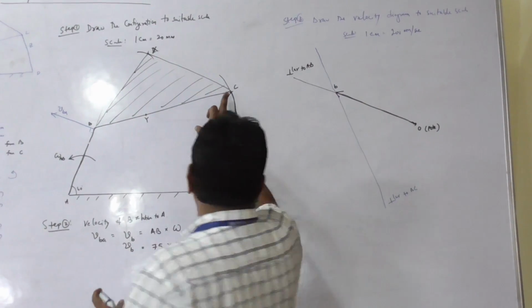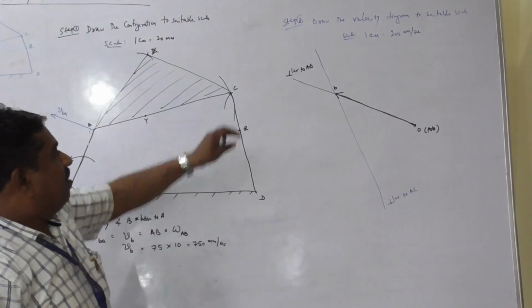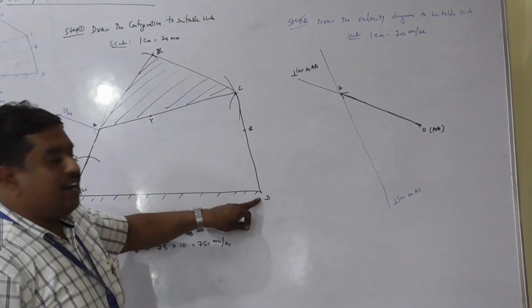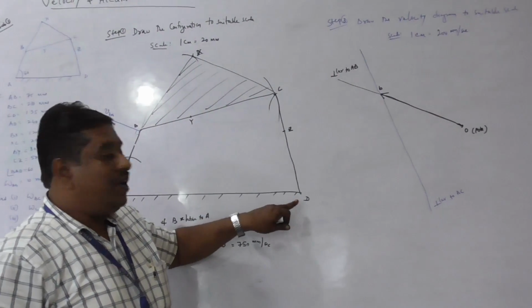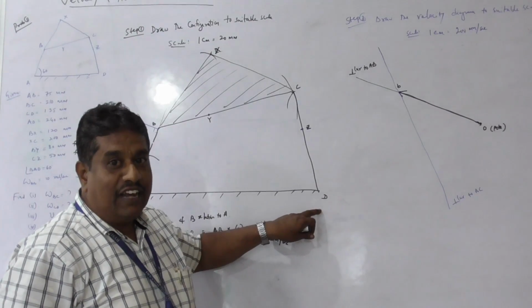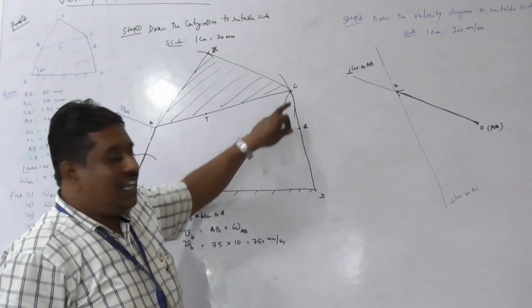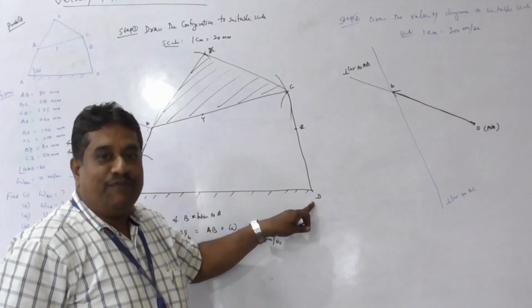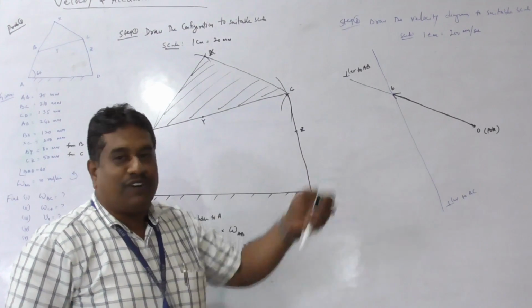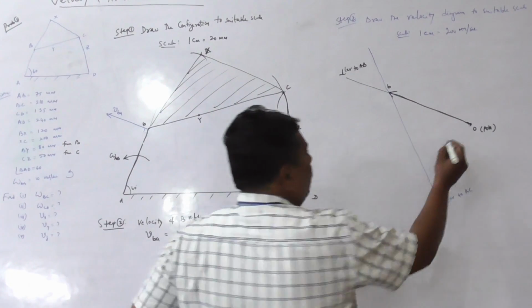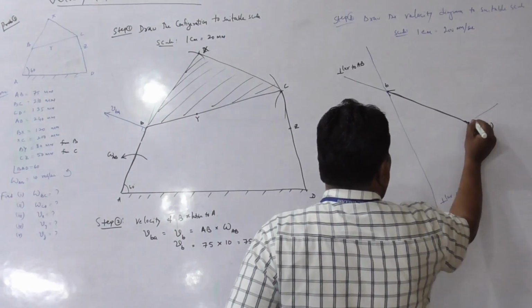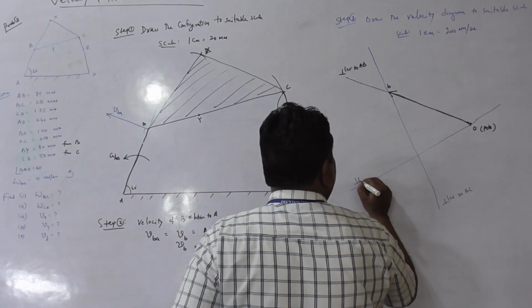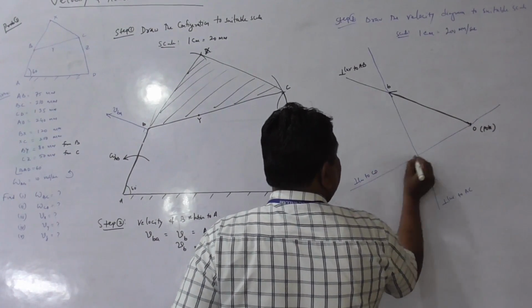Now I will consider the link CD. Velocity of C relative to D becomes an absolute because D is a fixed point. Therefore, velocity of C relative to D is perpendicular to CD. Since D is a fixed point, it has to start from pole O. Therefore, through the pole, draw a line perpendicular to CD.